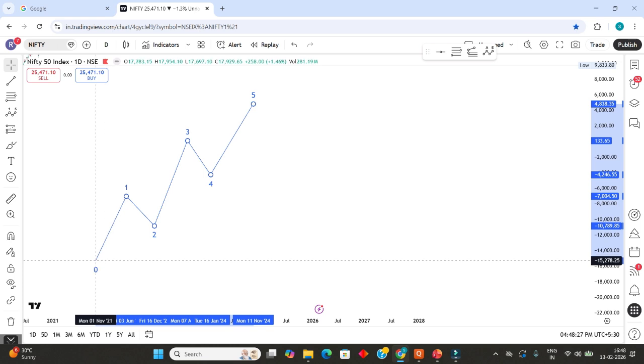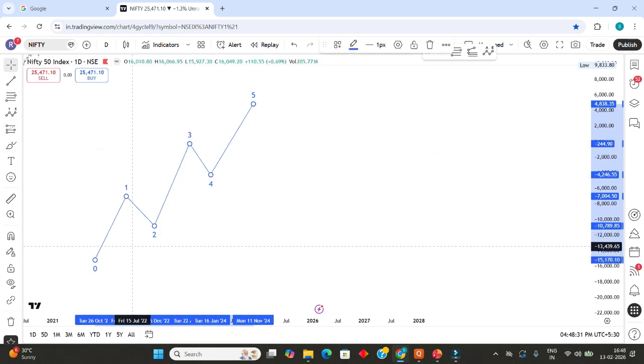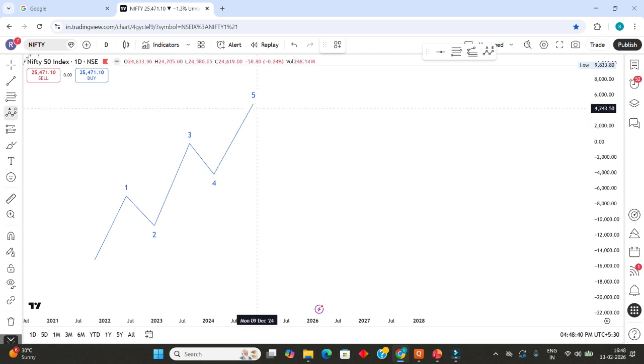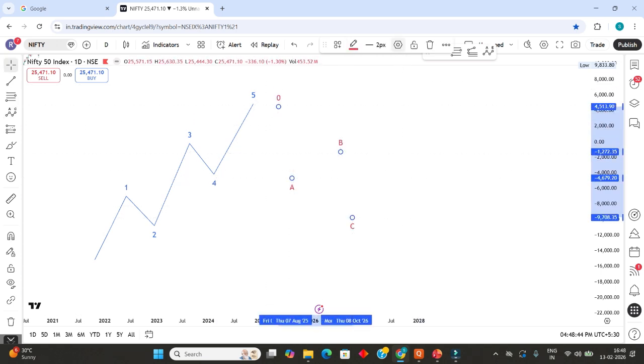In the chart, he found movements like this, and again, while the market was going upward, he found a structure like this, and while the market was falling down, he found a structure like this.